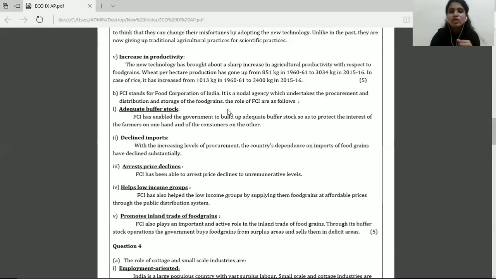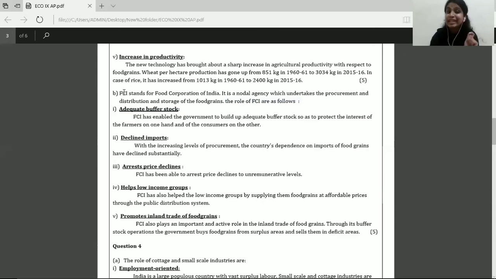Now, when you start writing the role of FCI, remember to mention the statement, that is, the role of FCI are as follows. And then you will write 5 roles. You have to create head points for these students. There are no head points created in your textbook, but you will create head points, underline them, number them, and then write down the suitable role of FCI. So 5 points for 5 marks along with the suitable head points.